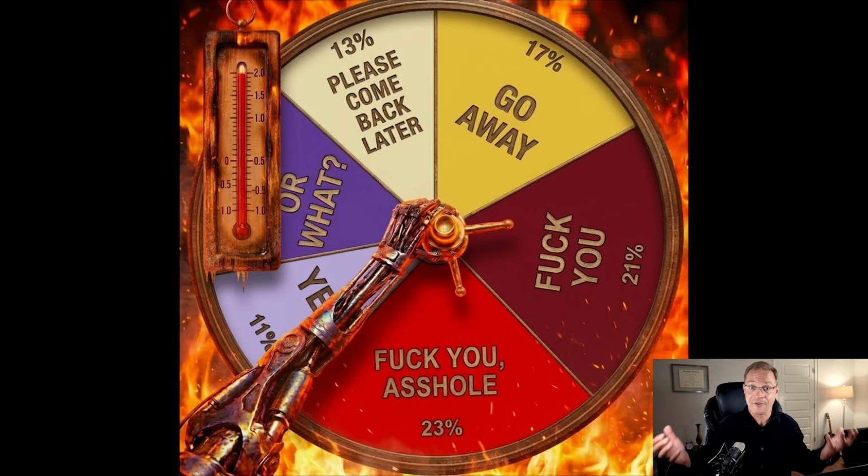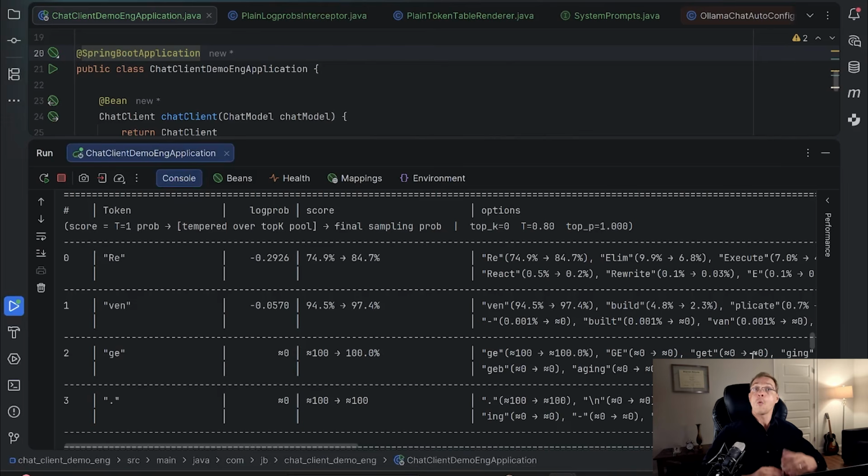Now let's see the logger again. What do we see in this table? The model still answers with one word, but it's split into several tokens, so you can see that a token can be just part of a word. For each token, we see options considered and their probabilities before and after temperature.